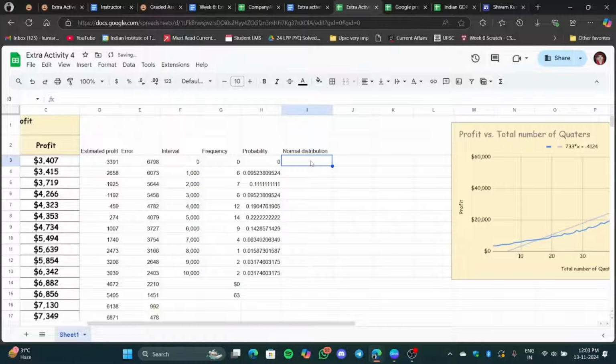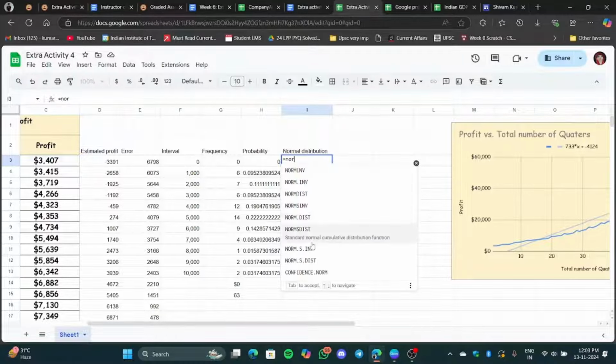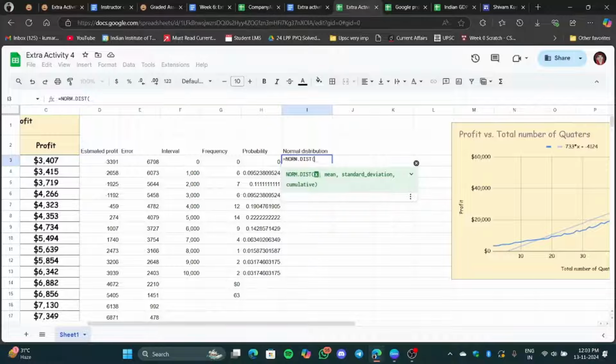The formula over here will be normal distribution. This x is going to be the intervals, and then the mean of this data. So the mean of this data we will have to calculate.